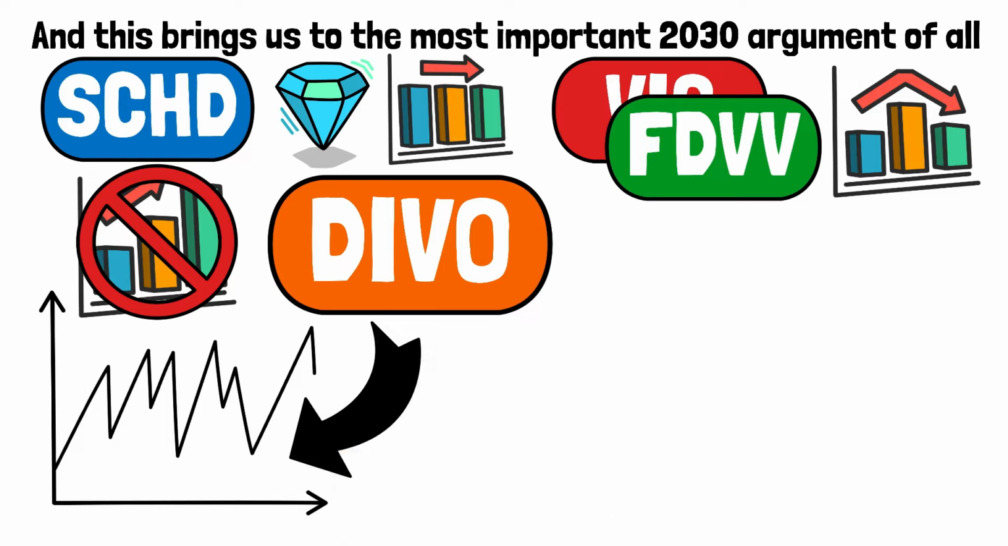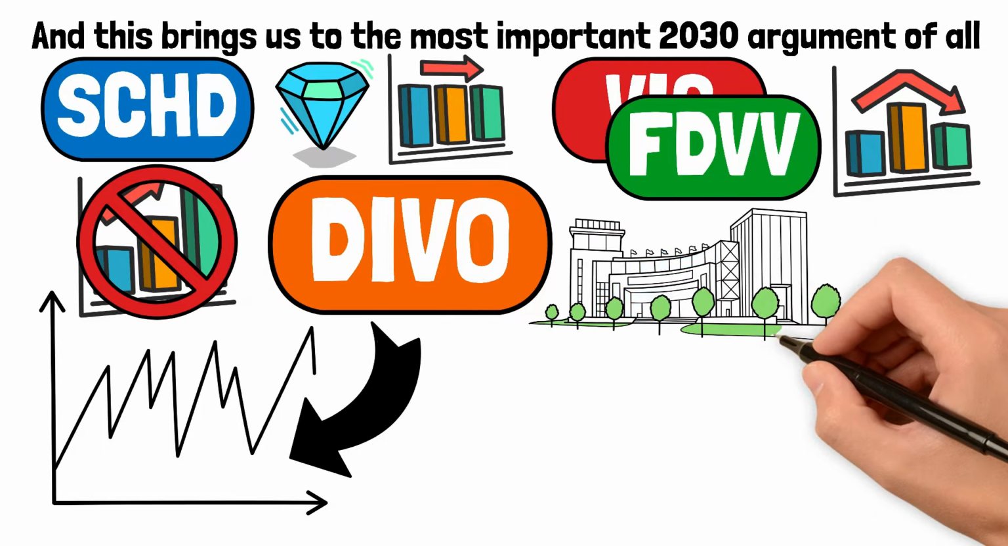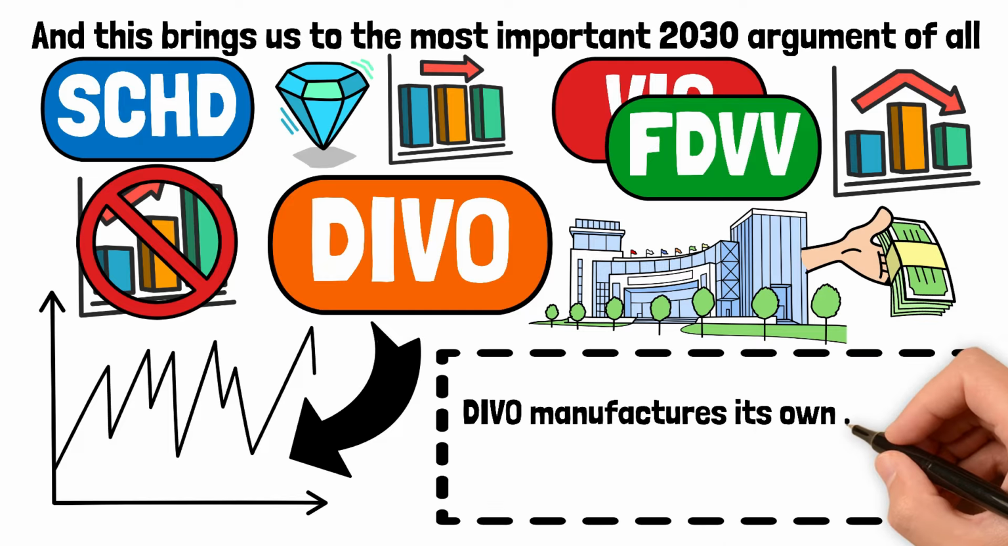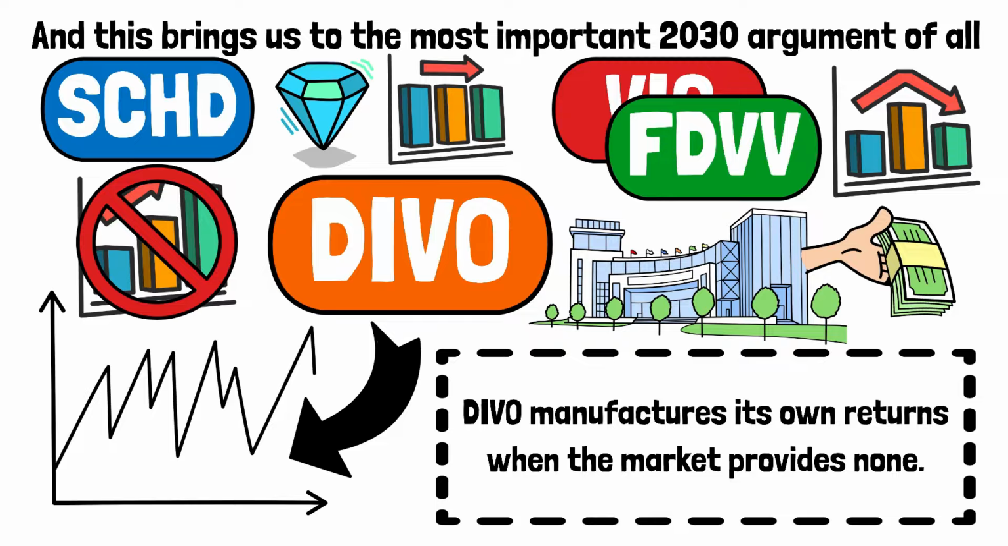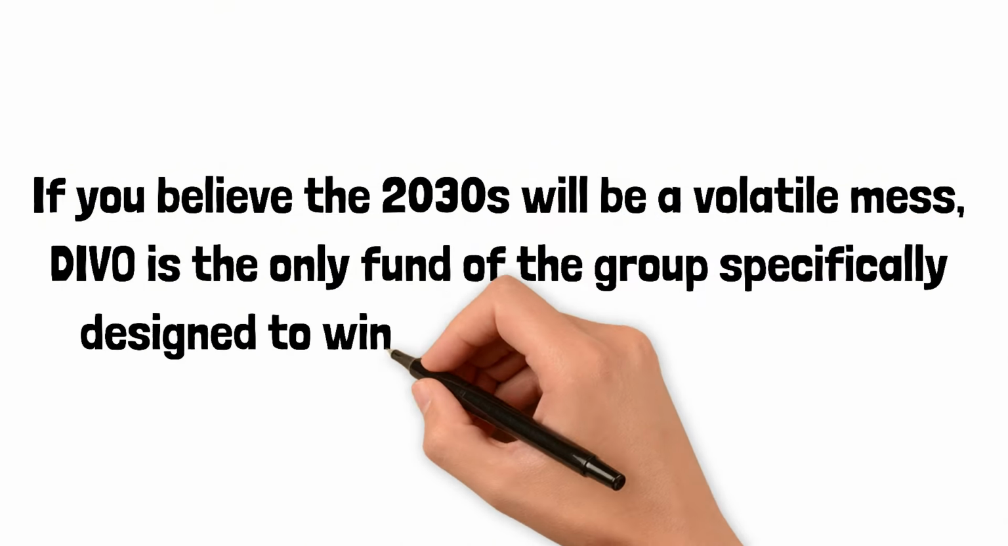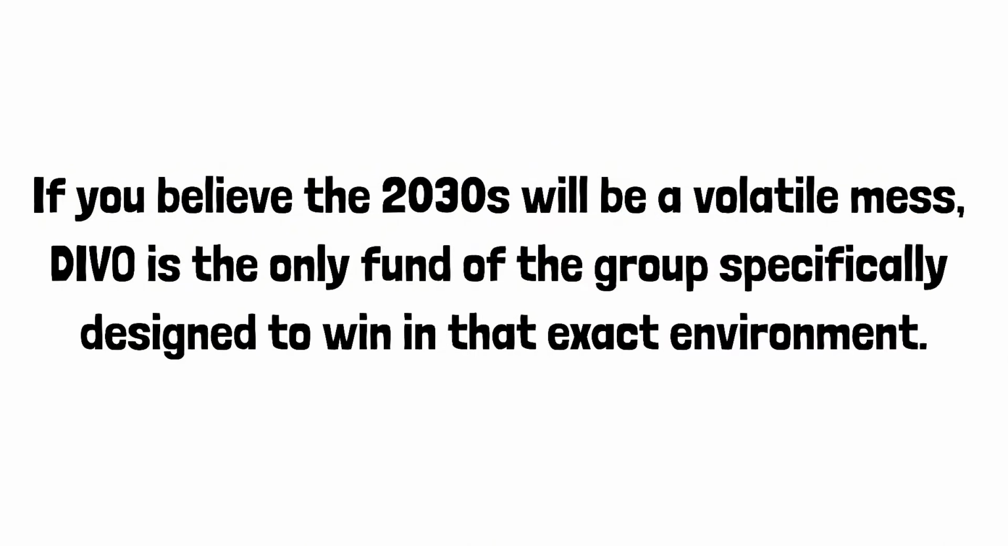In a flat or volatile market, its blue-chip stocks hold their ground, and the covered call strategy continues to generate high-income premiums month after month. DIVO manufactures its own returns when the market provides none. If you believe the 2030s will be a volatile mess, DIVO is the only fund of the group specifically designed to win in that exact environment.